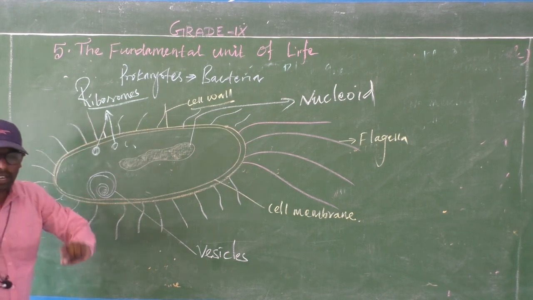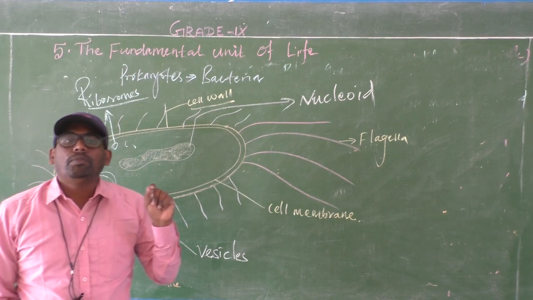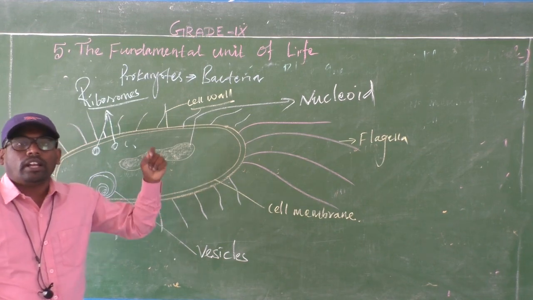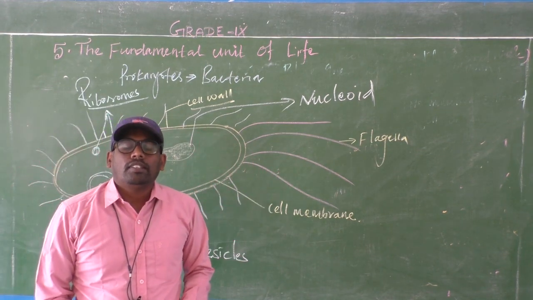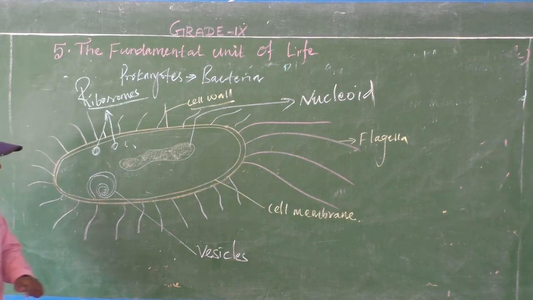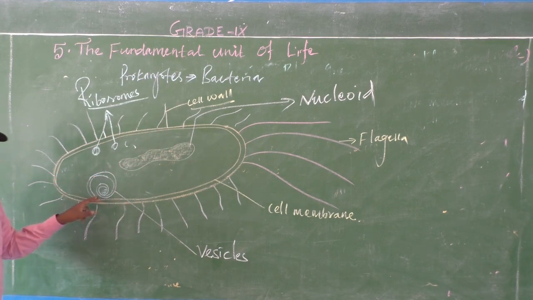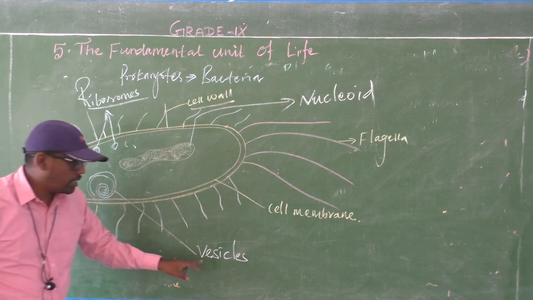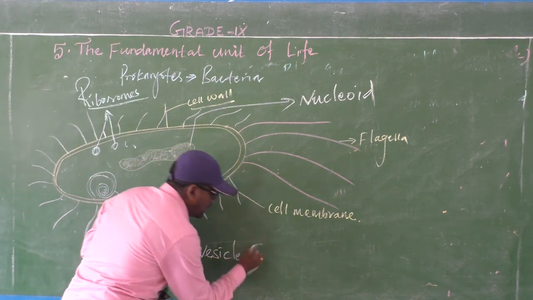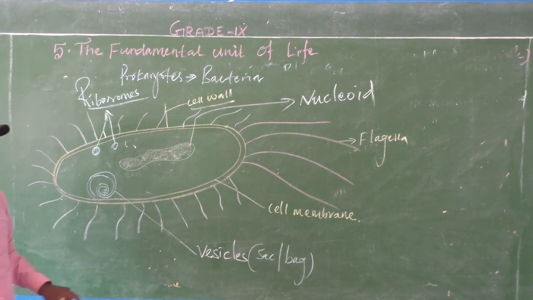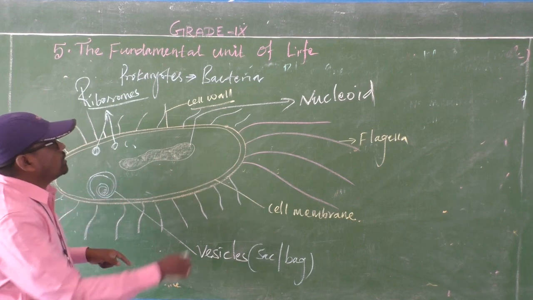You may have already studied ribosome. The ribosome is responsible for protein synthesis. Bacteria also need protein, no? So the ribosomes are present in the bacteria for synthesis of protein. Okay, now this is the structure of the bacteria. The cell wall is present and the plasma membrane is present. The plasma membrane folded inwardly is called vesicles. The vesicle means a sac or bag-like structure. I will tell you the role of this vesicle.